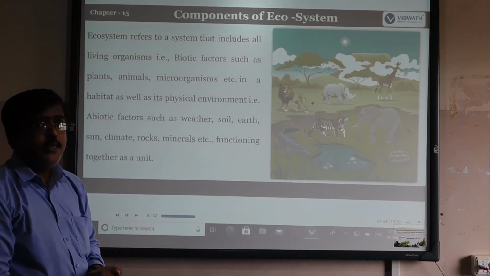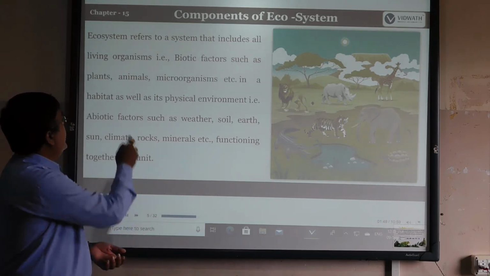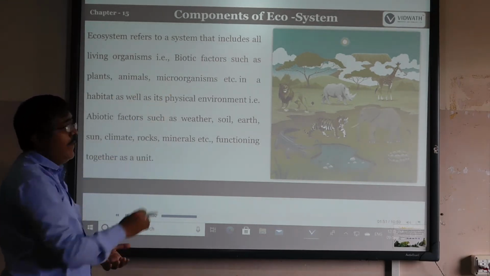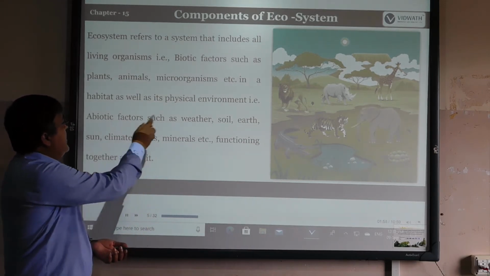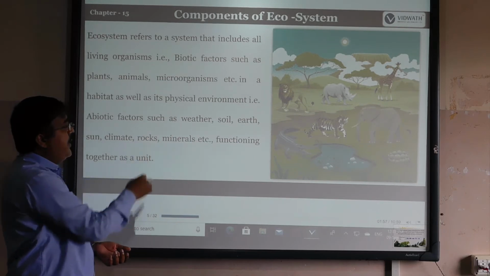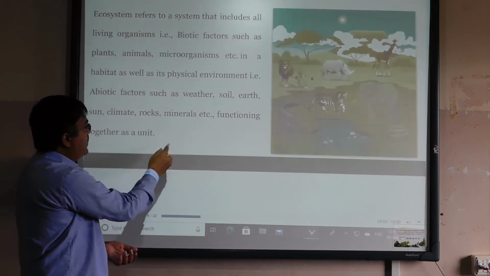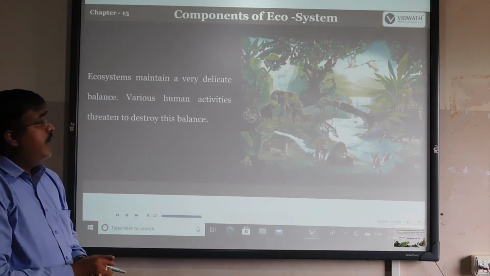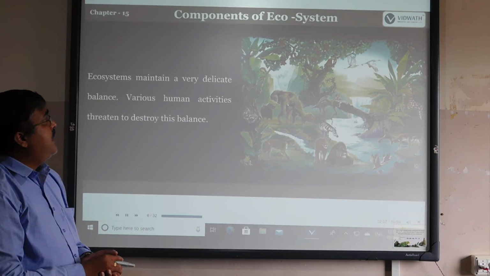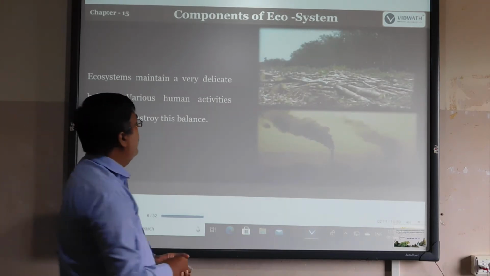Biotic factors are the living organisms, such as plants, animals, and microorganisms. The physical environment, that is the abiotic factors, means weather, soil, earth, sun, climate, rocks, and minerals. All these we call the physical environment. Both biotic and abiotic components make up the ecosystem.